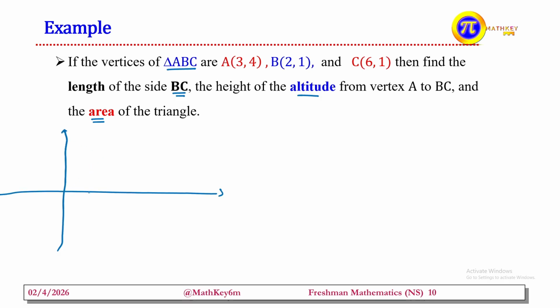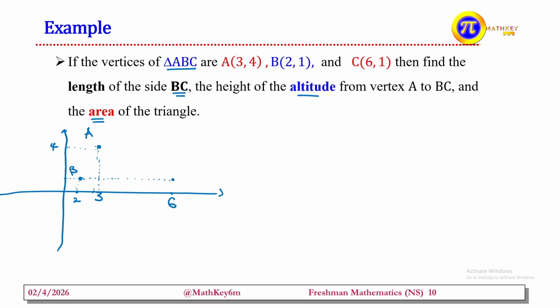the value of A is (3, 4). Let's take 3 somewhere here, and 4 here. This is point A. This is 4, here is 3. The other one, B, is (2, 1). Here is 2. Let's take some values, here is 1. The next one, C, is (6, 1). Here is 6, and 1, so (6, 1).